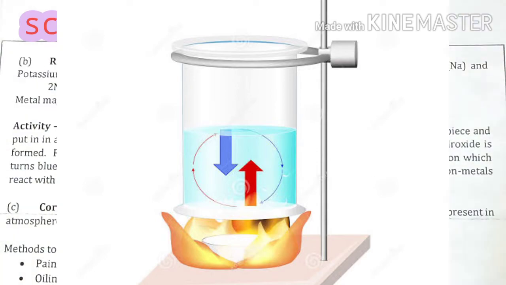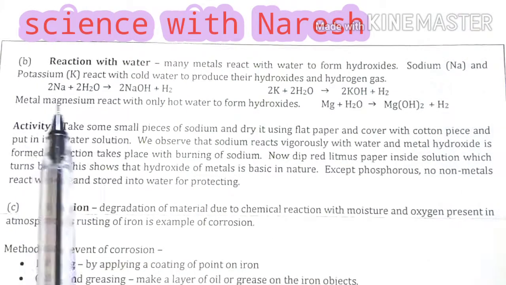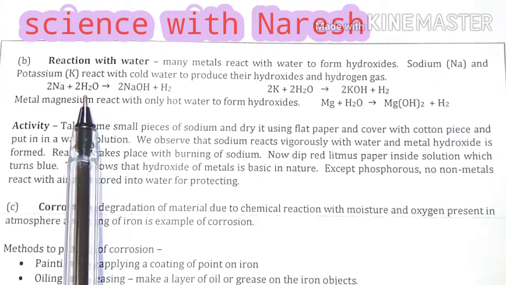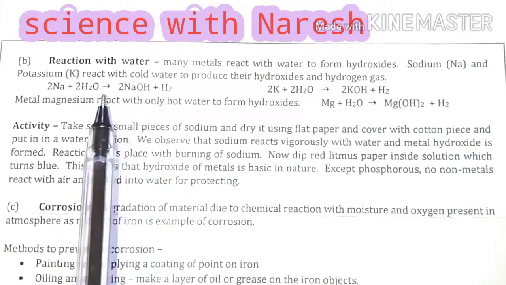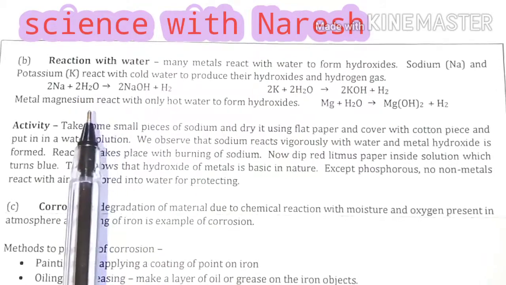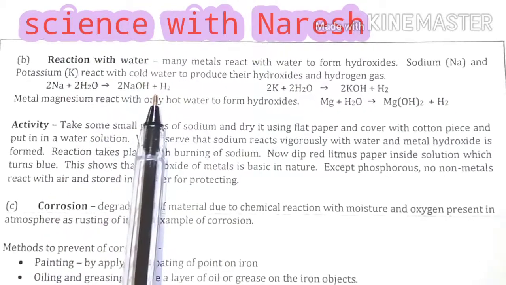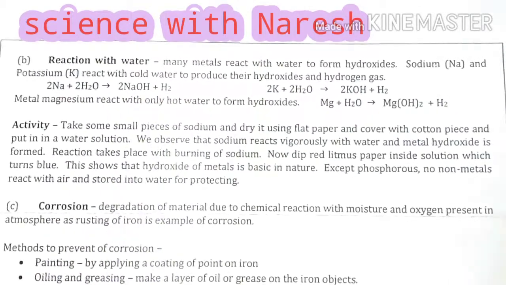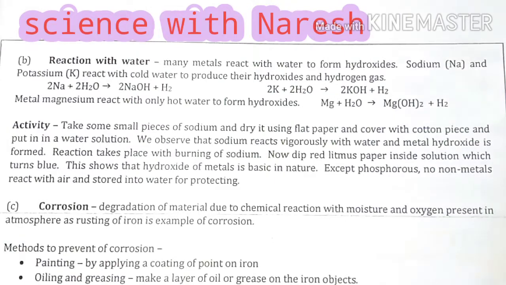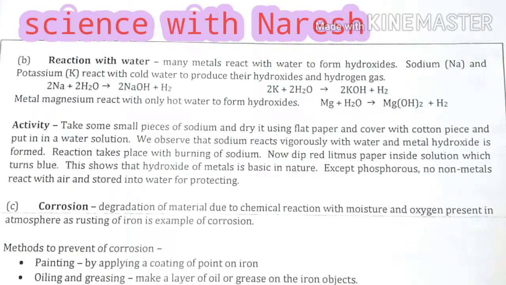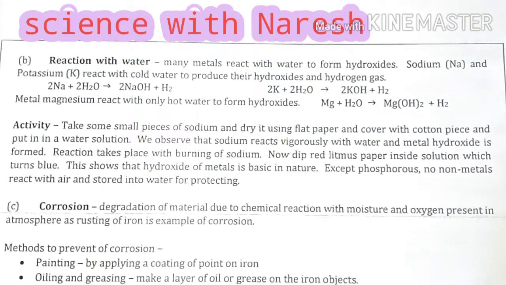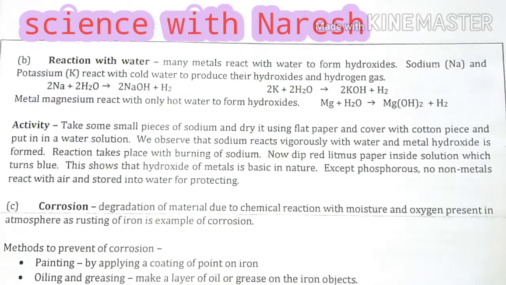So on the left side of the arrow we have the reactants and on the right side the products. The chemical reaction has reactants on the left side of the arrow, and what is on the right side of the arrow is called products. So it tells us that if a metal reacts with water, then it gives metal hydroxide plus the release of hydrogen gas. Second equation: two atoms of potassium, 2K, plus two molecules of water, 2H2O.